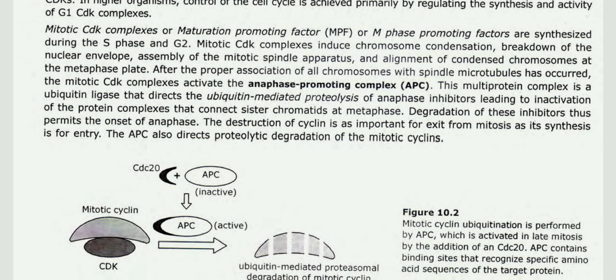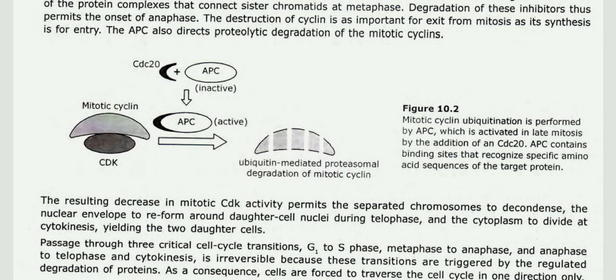The destruction of cyclin is as important for exit from mitosis as its synthesis is for entry. The APC also directs proteolytic degradation of the mitotic cyclins. Mitotic cyclin ubiquitination is performed by APC, which is activated in late mitosis by the addition of CDC20. APC contains binding sites that recognize specific amino acid sequences of the target protein.